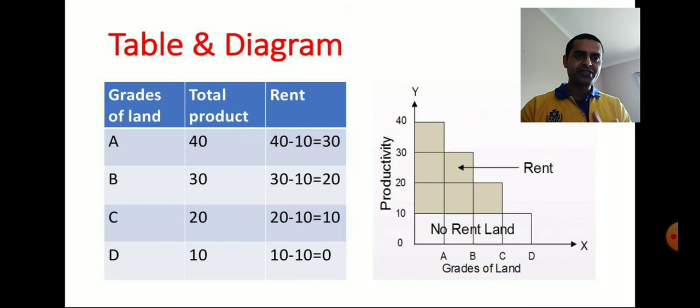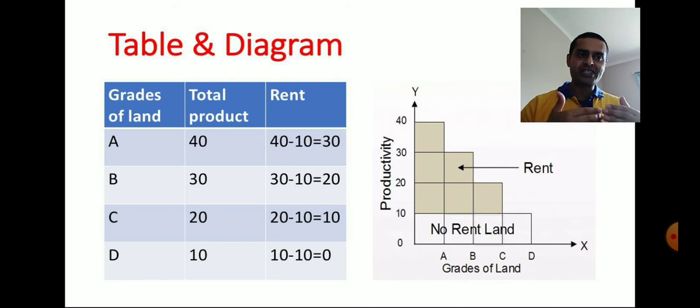Starting with grade A land, it can produce 40 metric ton. And what is the inferior one? 10. And what's the gap? 30. So each box shows 10, and the gap of 30 is the range for grade A land.